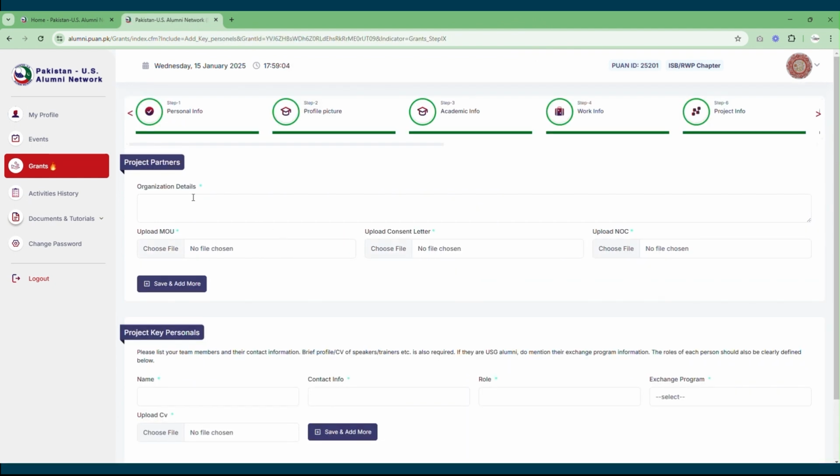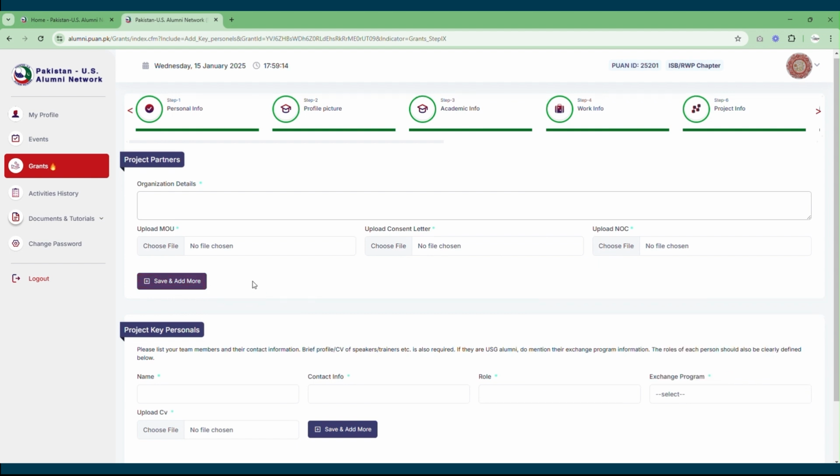Then you will be supposed to add your project partners. In case you're partnering with any partner organization, you need to add their details by adding the name of the partner organization. If you have made any kind of MOU with them, you need to upload the copy of the MOU. In case some consent letter is involved, you need to upload the relevant forms or letters over here. Then you would need to click on the save and add more button.